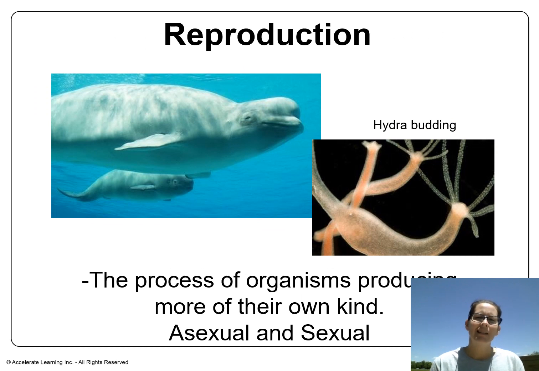Another characteristic taxonomists use to classify organisms is how they reproduce. Reproduction is the process of organisms producing more of their own kind. And there's two different types. We have asexual or sexual reproduction.